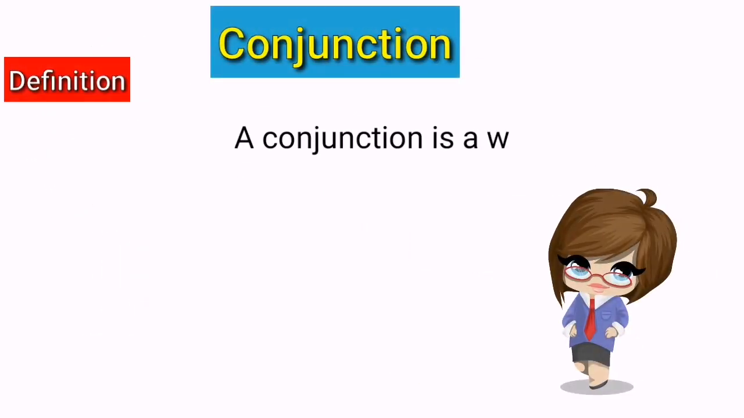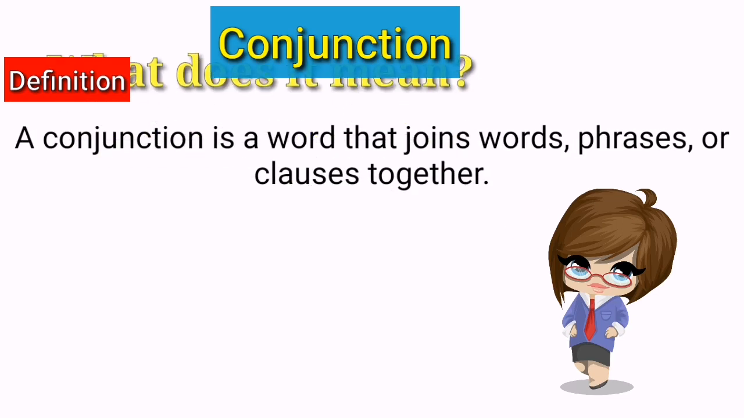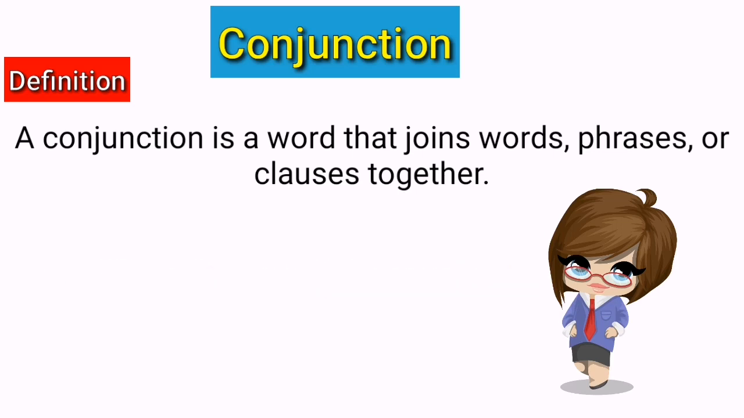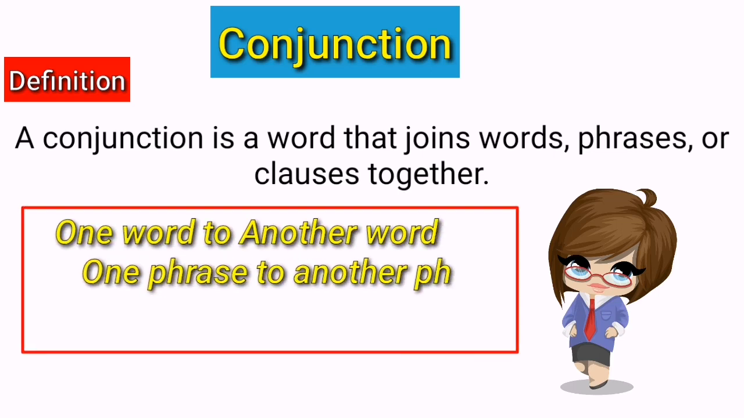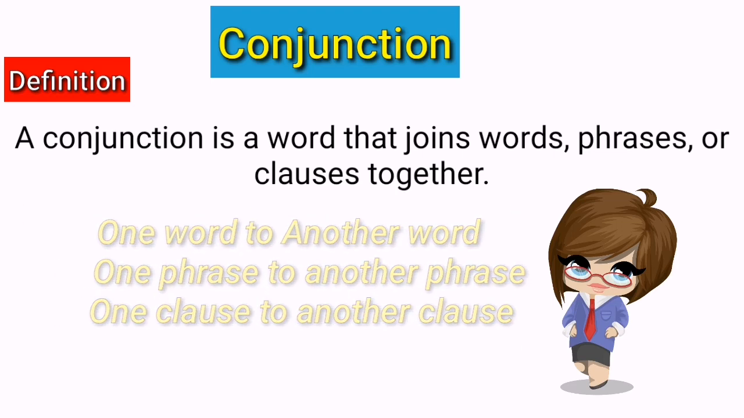A conjunction is a word that joins words, phrases, or clauses together. What does it mean? Simply, it means that a conjunction is nothing but just a part of speech, and every part of speech has a specific function. This part of speech's function is to join one word to another word, and one phrase to another phrase, or one clause to another. If you are not getting the point, let me give some examples, and you will understand it.